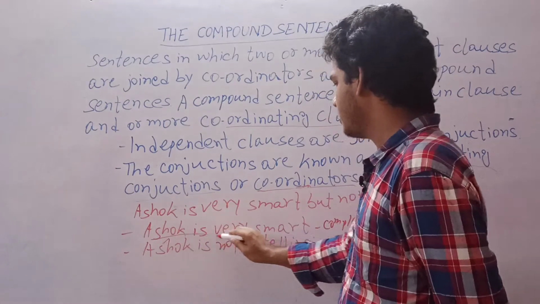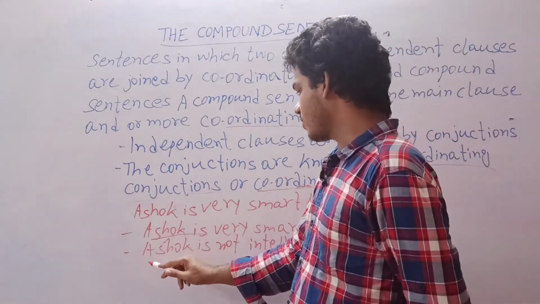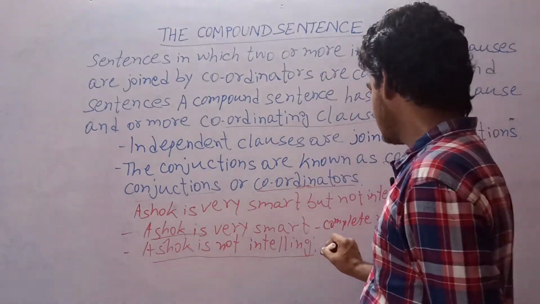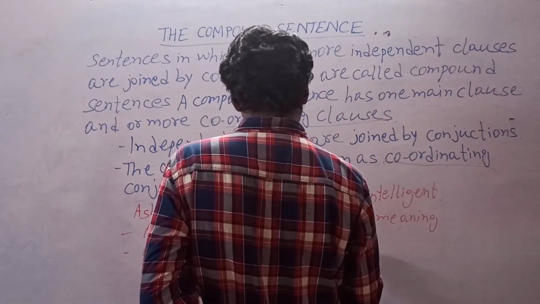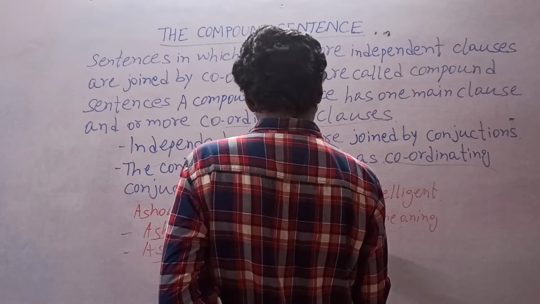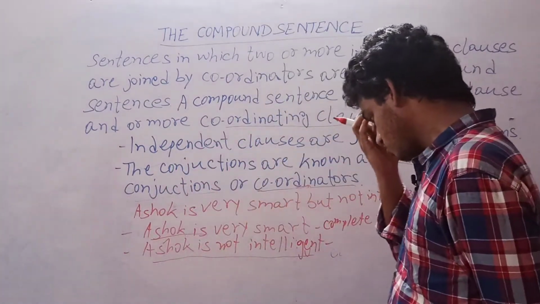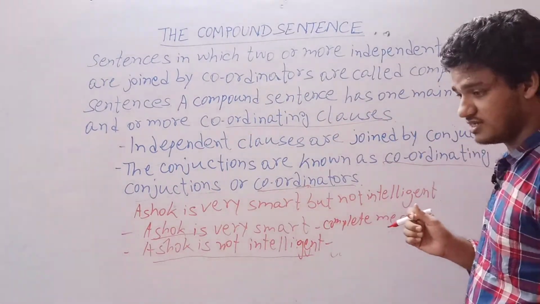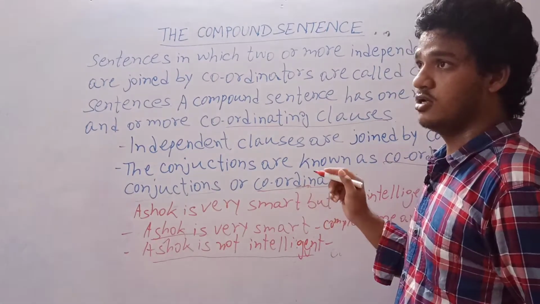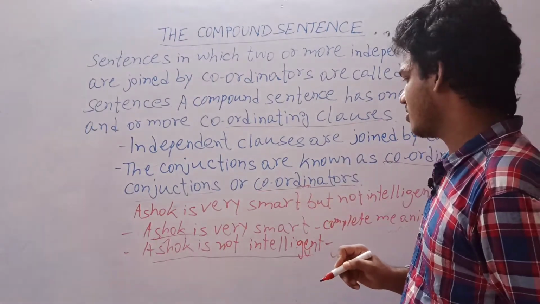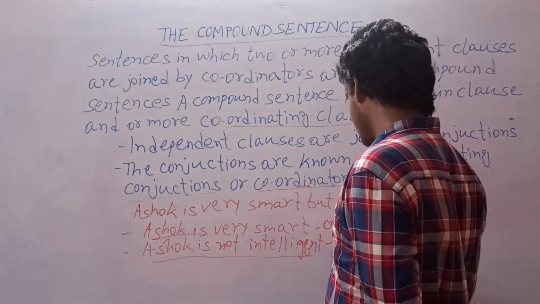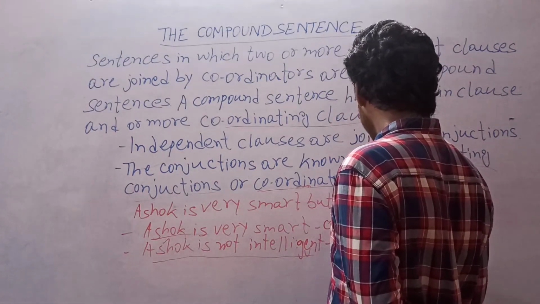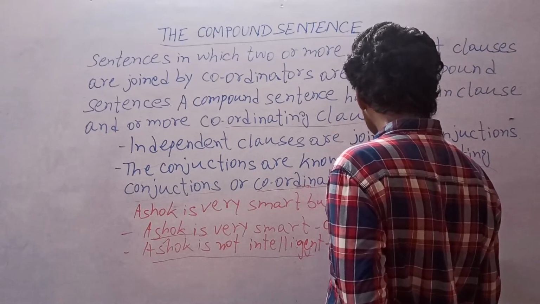So it is an independent clause. The second one is Ashok is not intelligent. This sentence is also a simple sentence, and it is not depending upon other clauses. So it is also an independent clause. Ashok is not intelligent. It also gives us a complete meaning.